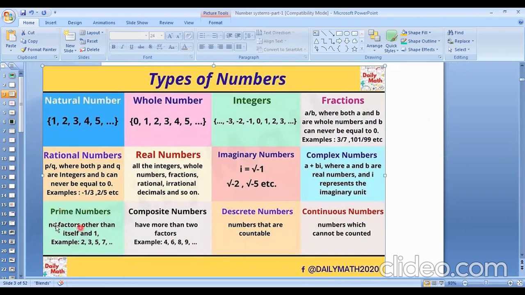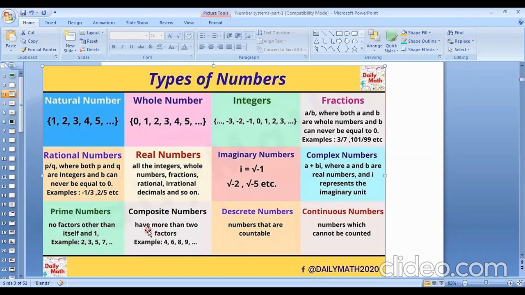No problem. Okay, this is the prime number. Prime number means what? No factors other than itself and one is called prime numbers. This is the prime numbers: 2, 3, 5, 7, etc. That means we can divide by itself and by 1 only. This is why it is called prime number.